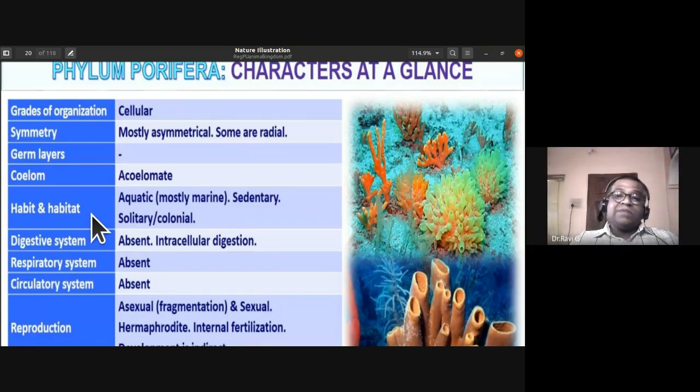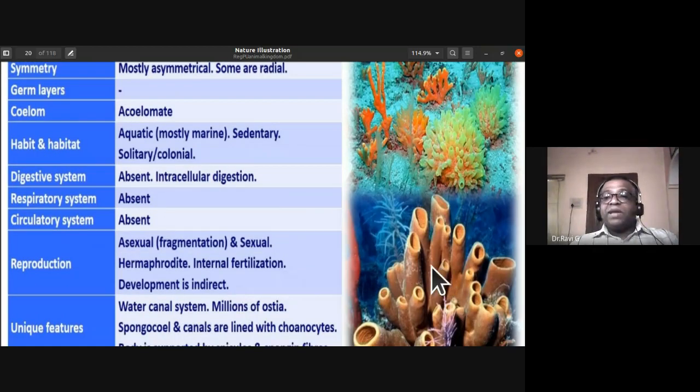Respiratory system is absent. They are going to respire by direct diffusion. Circulatory system is absent. They don't have heart and vessels, or even the heart itself is not present. They don't have a circulatory system. Reproduction by the asexual method is fragmentation. If they break into fragments, each fragment can develop into a new organism.